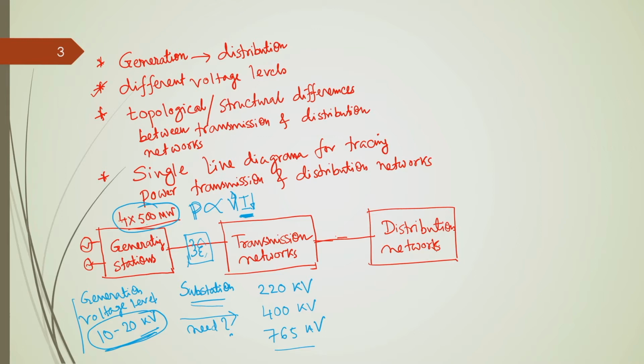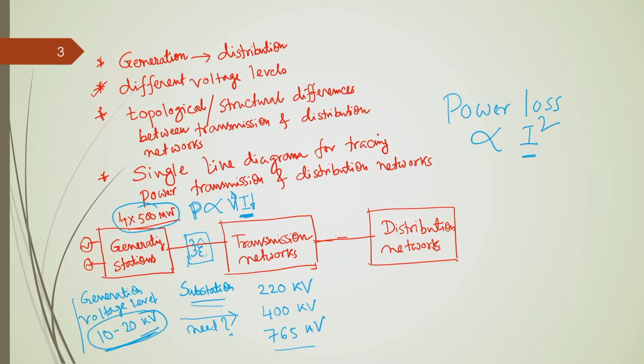Another issue is that while transmitting power from the generating station to the customers via the transmission and distribution networks, there exists a power loss, which is a very important factor, and this power loss is proportional to the square of the current. It is basically the I square R loss that we know. Okay.